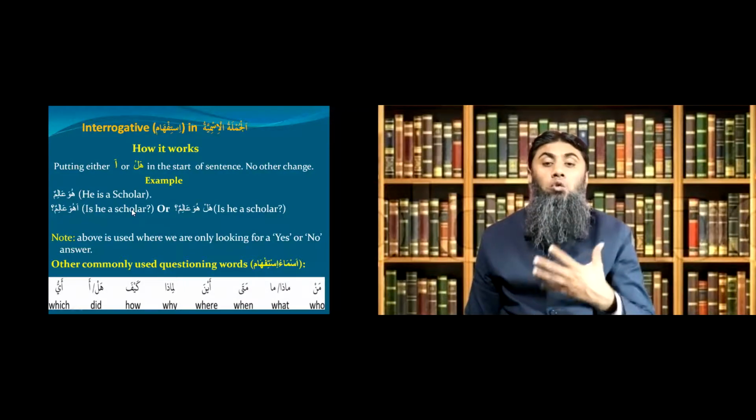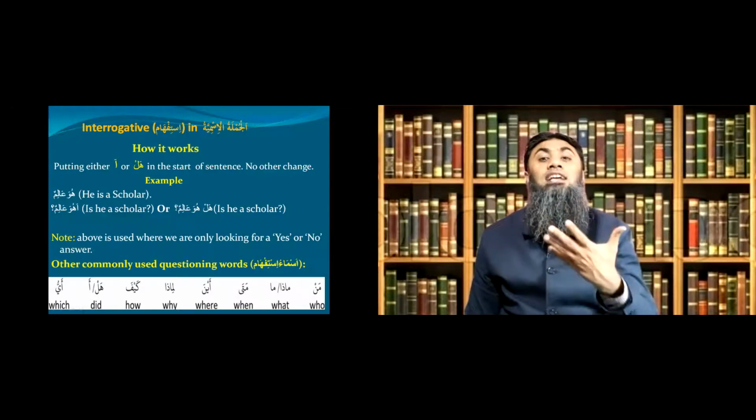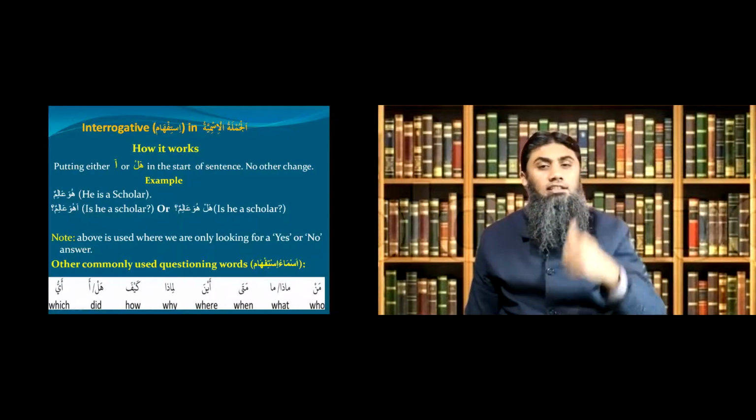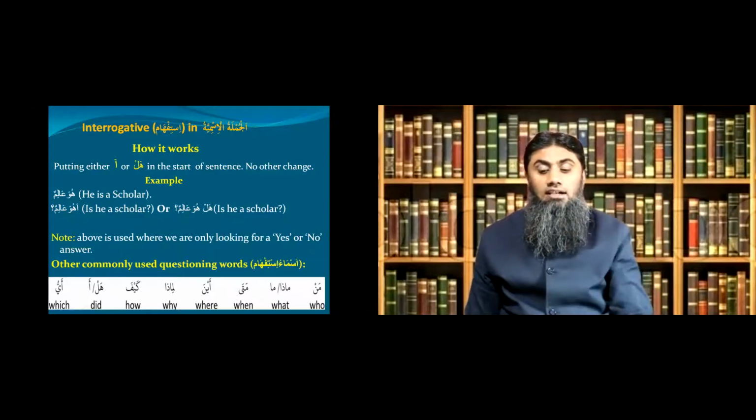But if you want to ask something else, you see on the screen this vocabulary, this is what you need to memorize. This is the vocabulary to ask something else in the Jumlatul Ismiya. For example, man, who. If you want to say who is he, man huwa, who is he? Clear? So maza, what, mata, when, aina, where, limaza, why, kaifa, how.